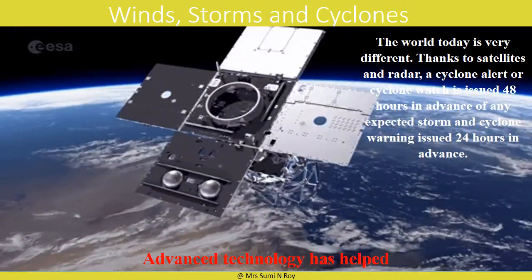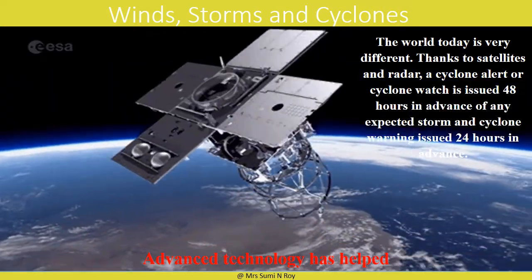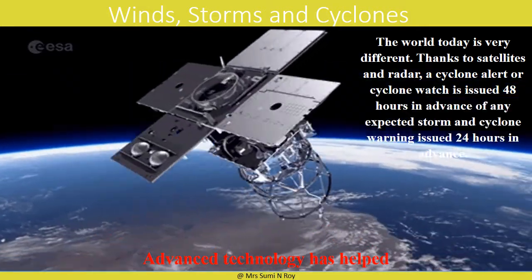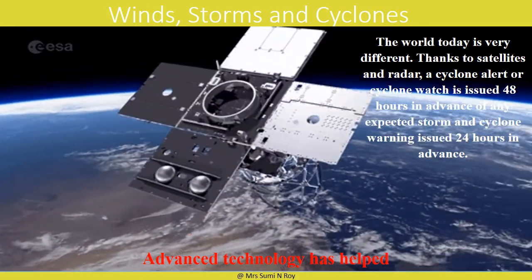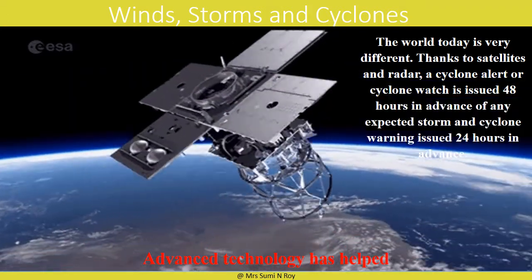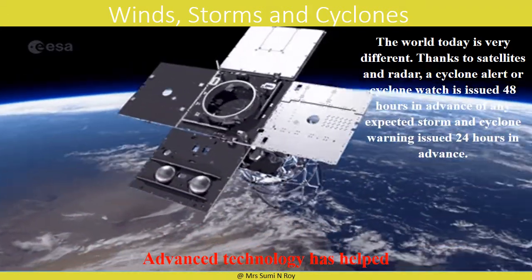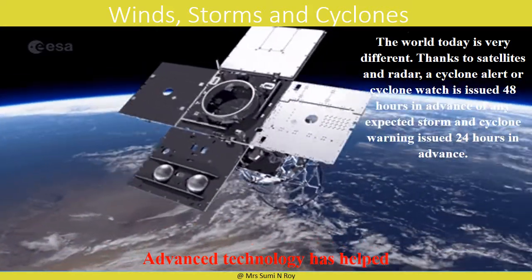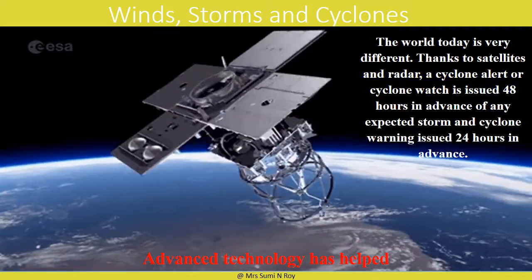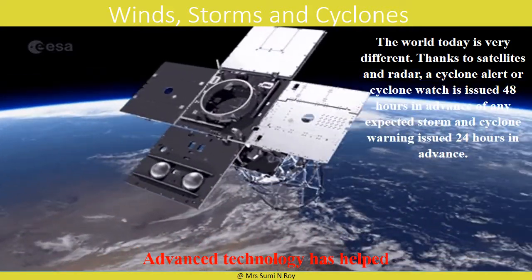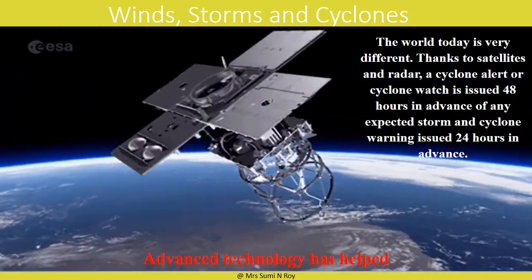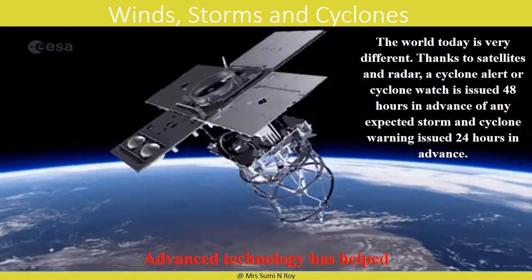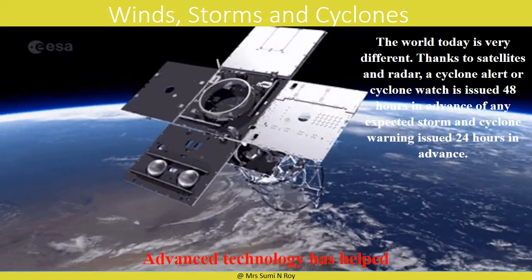Due to the advance in technology, we now have satellites and radars. By making use of satellites and radars, a cyclone alert is now issued 48 hours in advance of any expected storm, and a cyclone warning is issued 24 hours in advance. This gives sufficient time to people to prepare and evacuate. The cyclone related messages are broadcast over radio every hour when a cyclone is nearer the coast. Thus, advanced technology has helped in giving us better protection from cyclones.